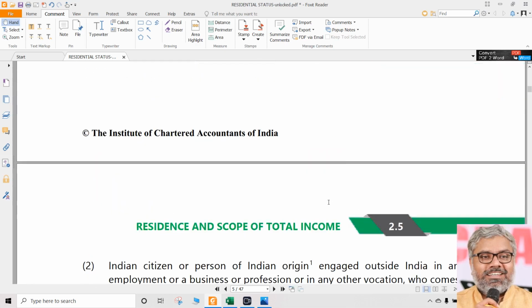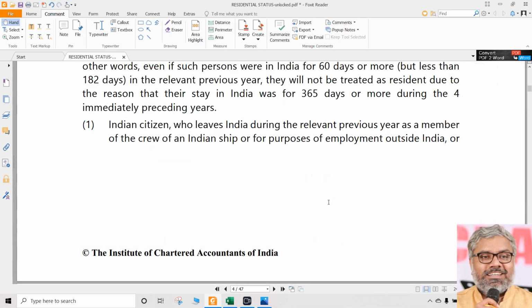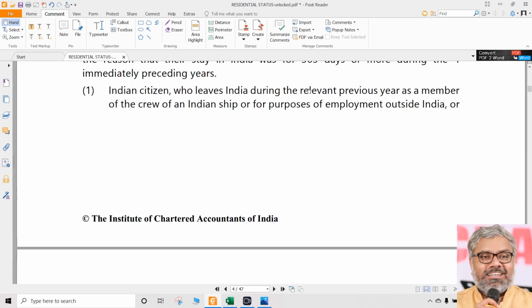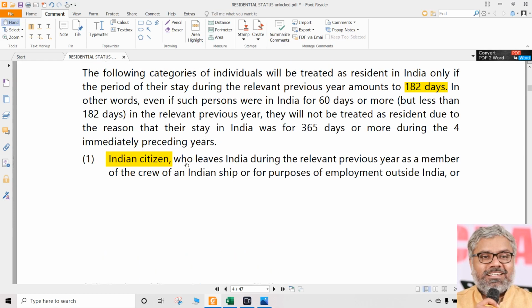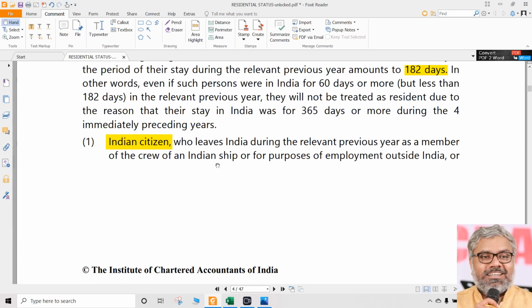Here, condition number 2 is not applicable for such type of individuals. Understand the conditions very carefully. Each word is important. And the most important thing here is Indian citizen. Who are the exceptional category people here? The first exceptional category person is an Indian citizen, not anybody, only an Indian citizen. And what kind of Indian citizen?